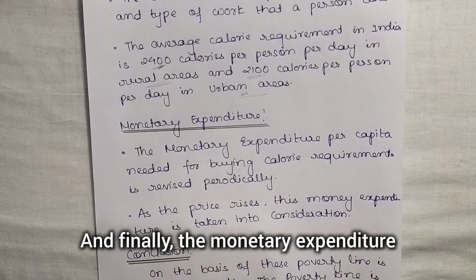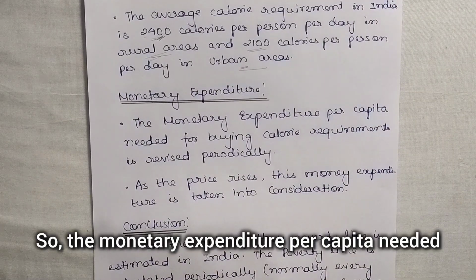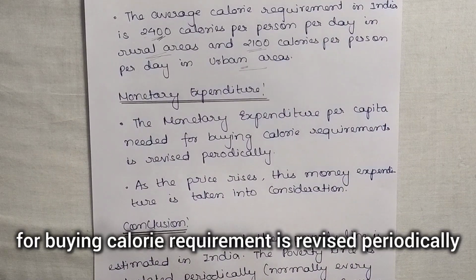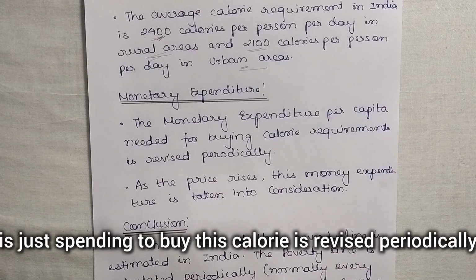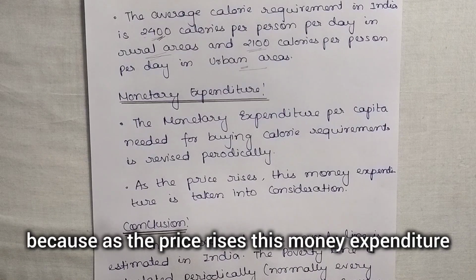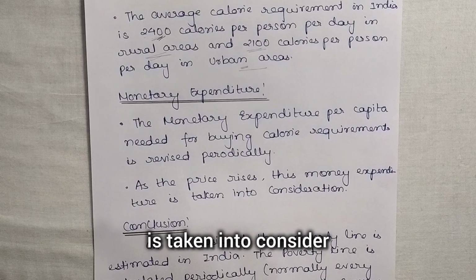And finally, the monetary expenditure. The monetary expenditure per capita needed for buying the calorie requirement is revised periodically. Whatever money a person is spending to buy these calories is revised periodically, because as prices rise, this expenditure is taken into consideration.